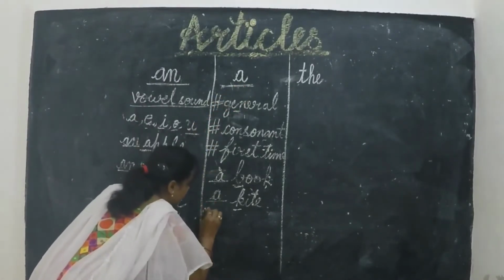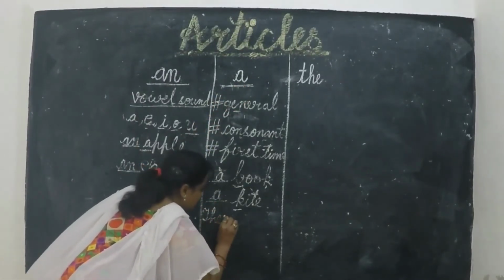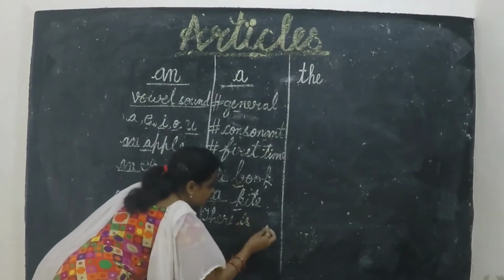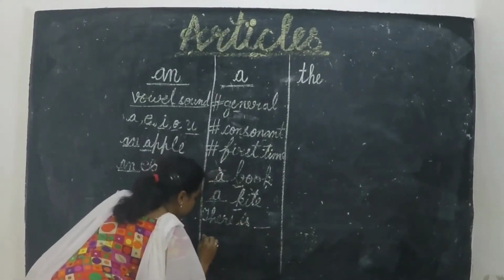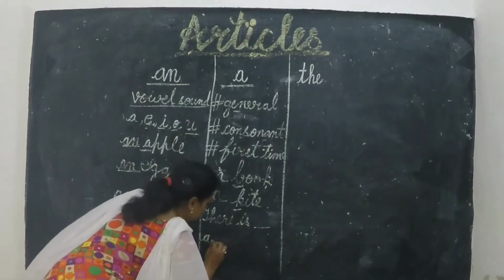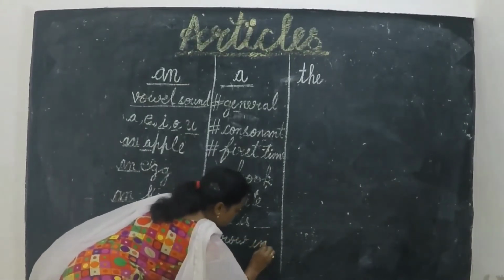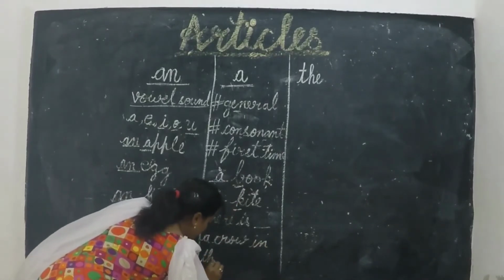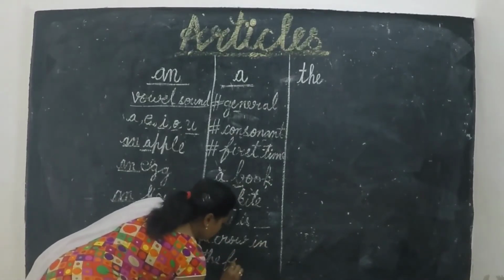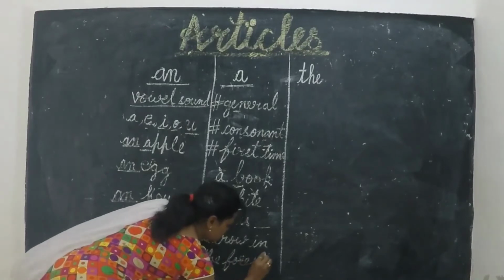How? There is dash a crow in the forest.